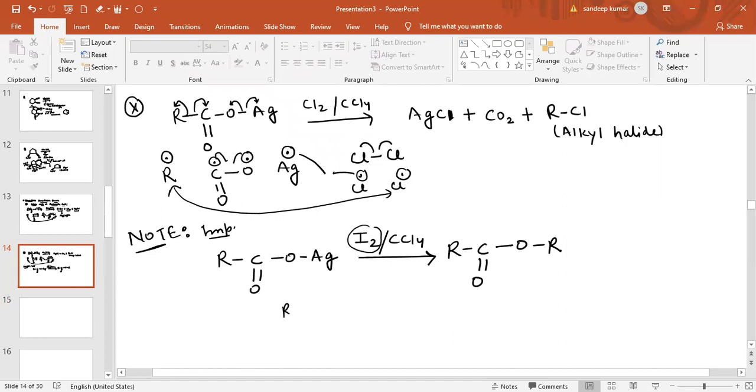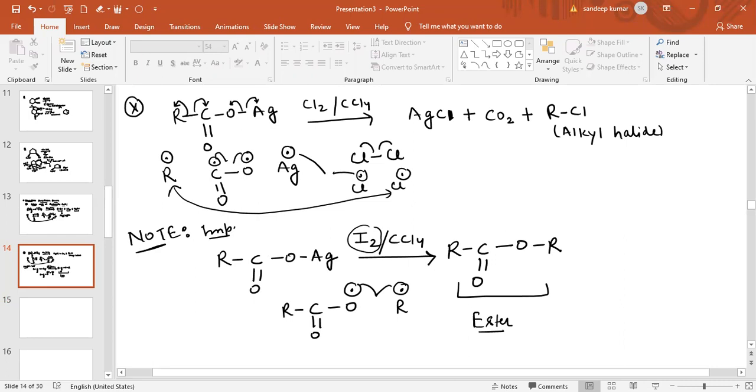So the free radical generated is the RCOO free radical, and another free radical generated is R from this. This R free radical will combine with the O and form ester. So the major product obtained in case of I2 and CCl4 is ester, the final product.